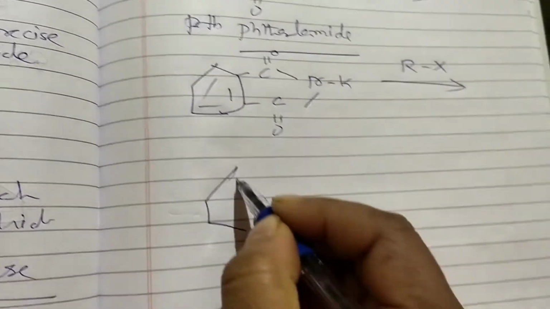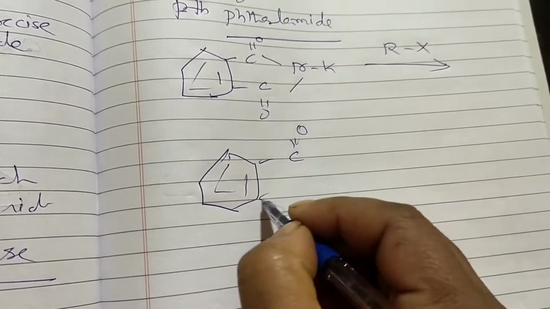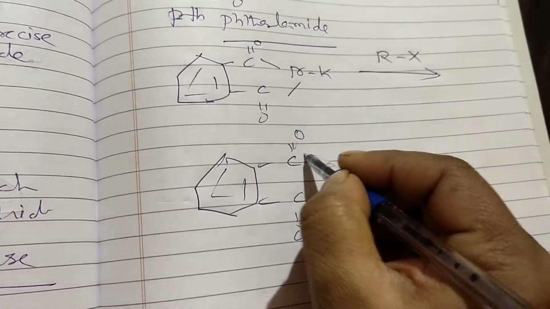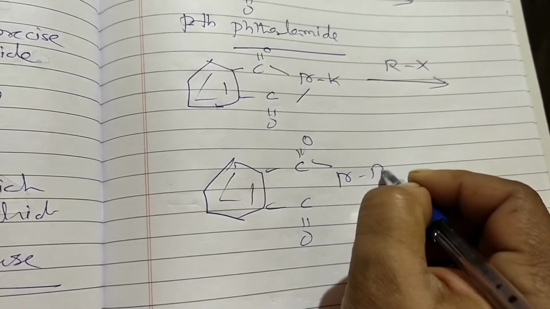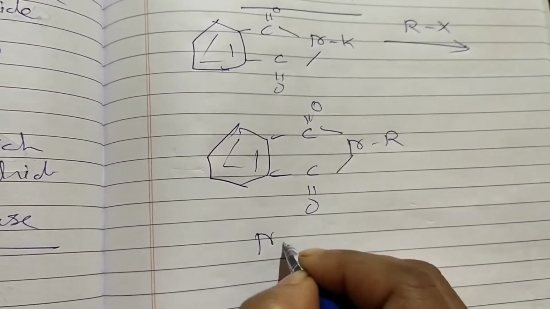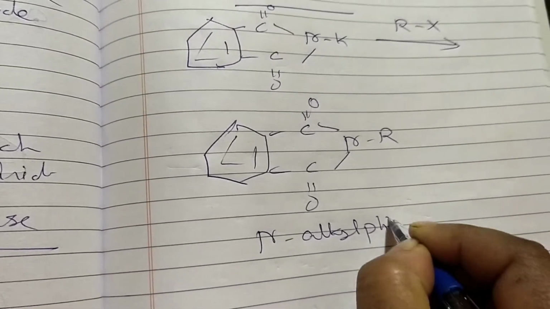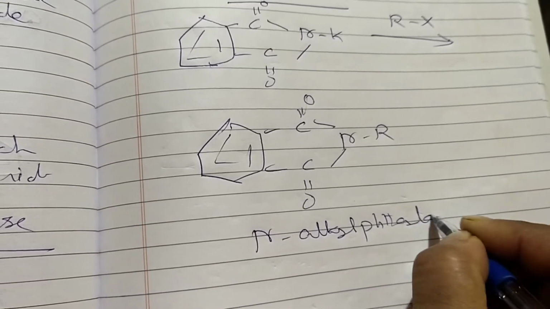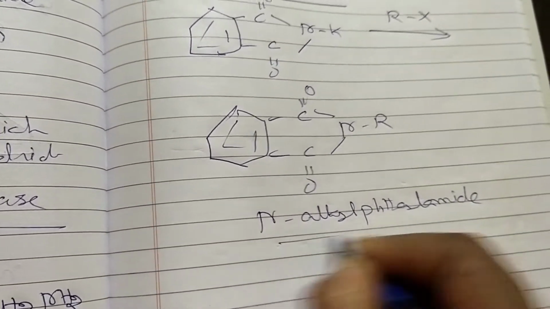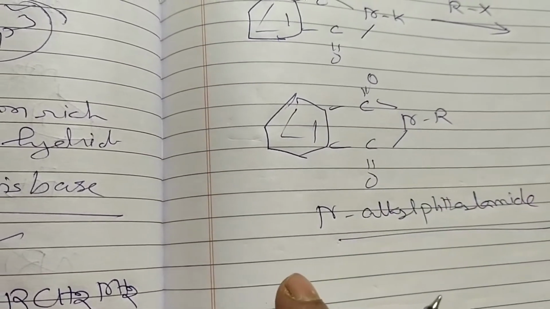So next third step is coming here, C double bond O, here C double bond O, and here it is coming N and R. So alkyl, we can say N-alkyl phthalimide. So what is the name of this compound here? N-alkyl phthalimide. Okay, N-alkyl phthalimide is here. Then it is coming about the hydrolysis.